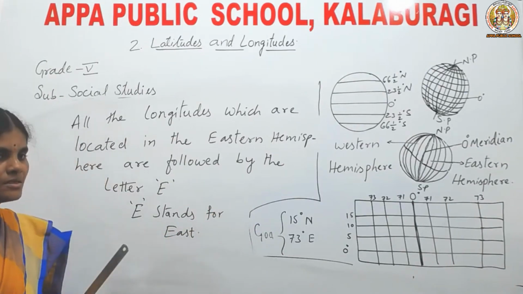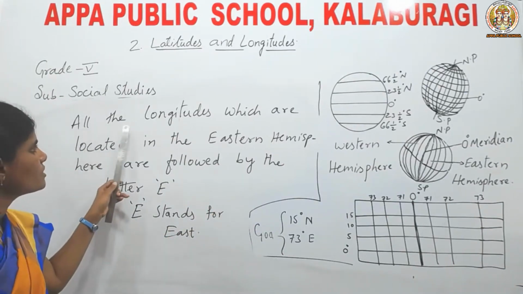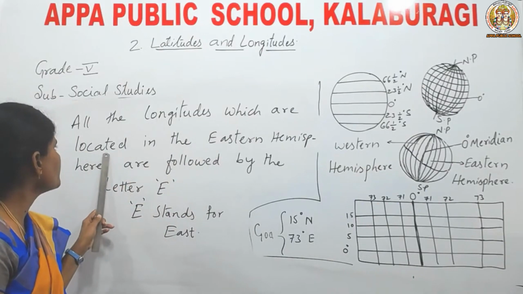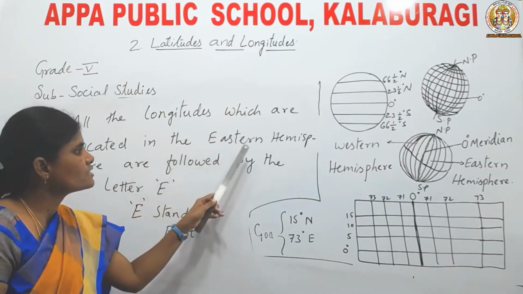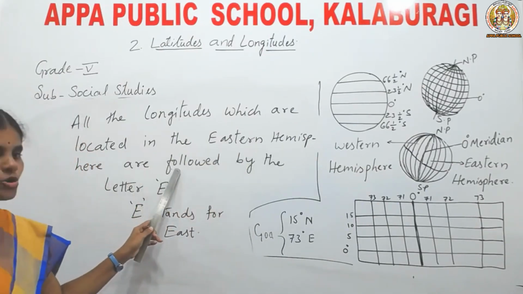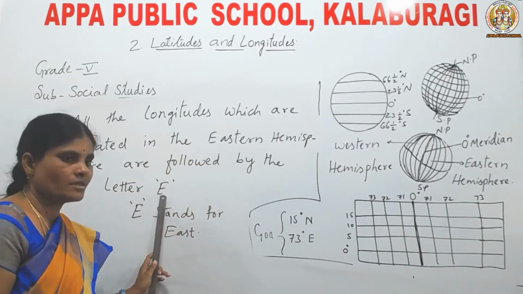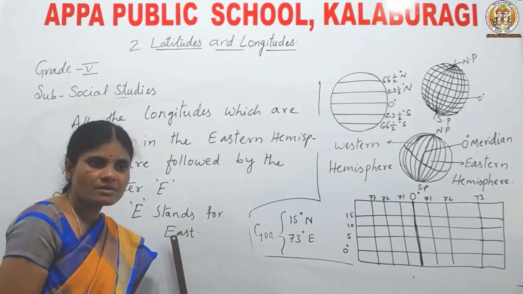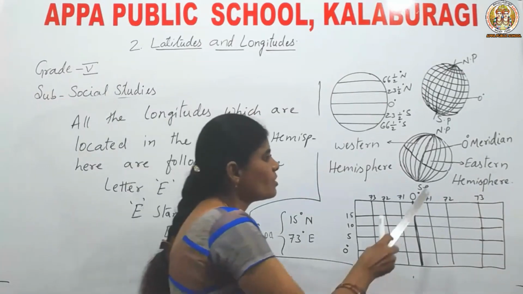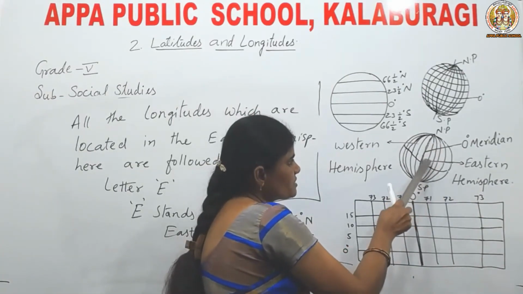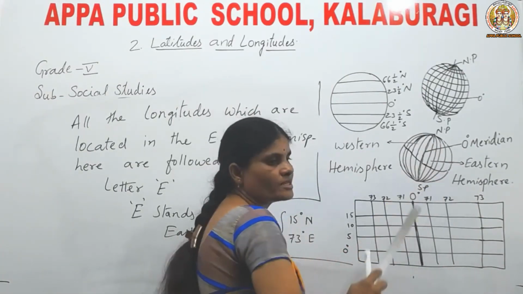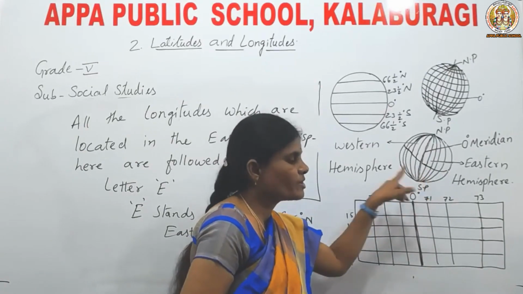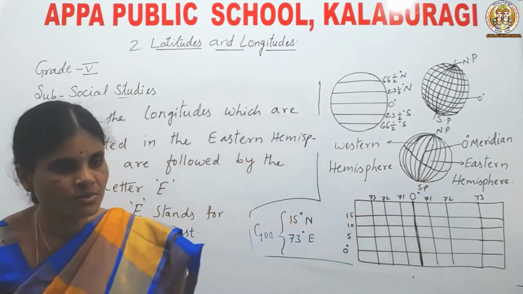Listen here. All the longitudes which are located in the Eastern Hemisphere are followed by the letter E. E stands for east. What do you mean by E? E means east.